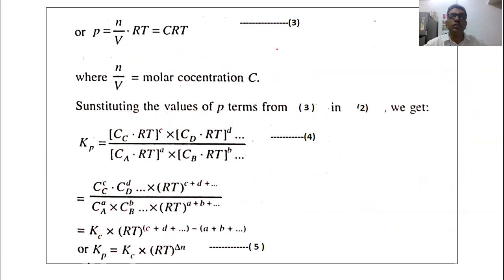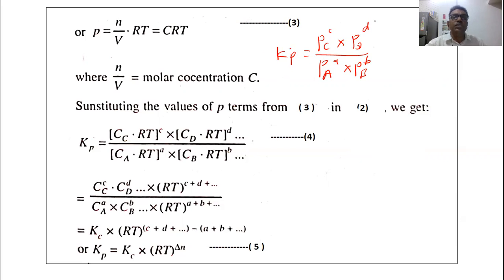The equilibrium constant Kp is equal to partial pressure of the product C raised to power c, multiplied by partial pressure of the product D raised to power d, divided by partial pressure of the reactant A raised to power a and partial pressure of the reactant B raised to power b. So this is the equation for Kp, the equilibrium constant expressed in terms of pressure.